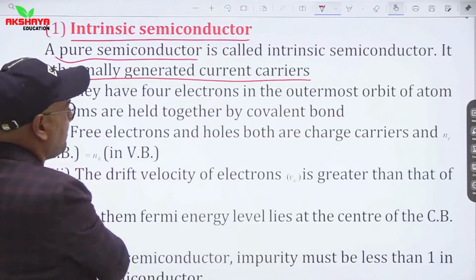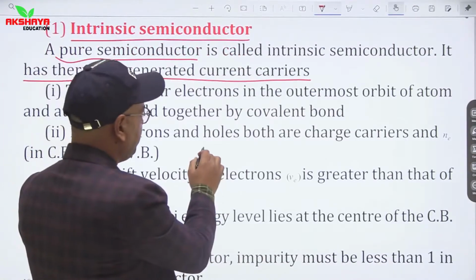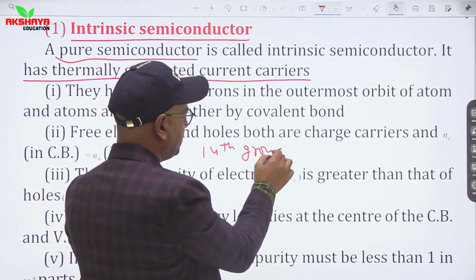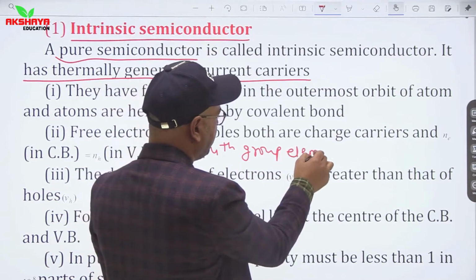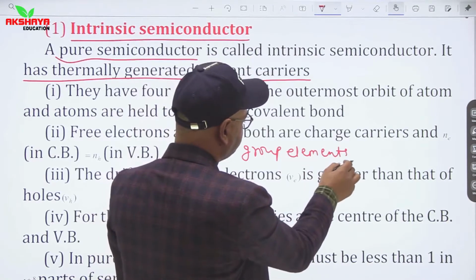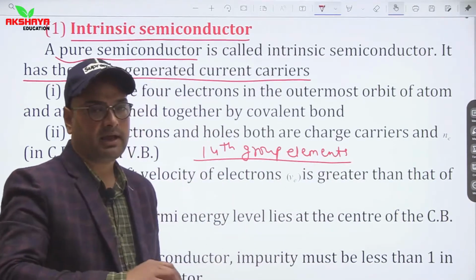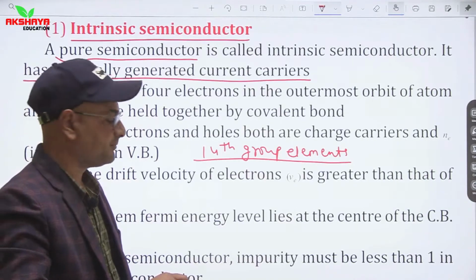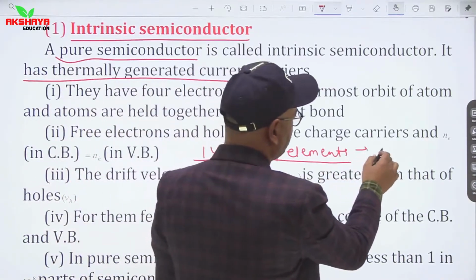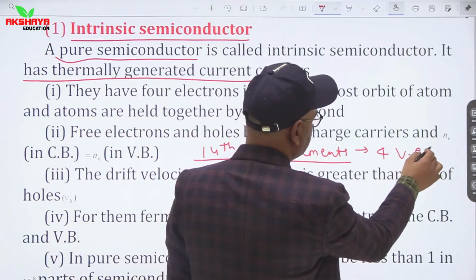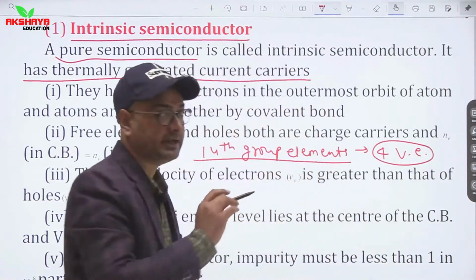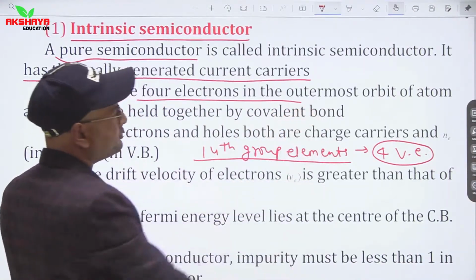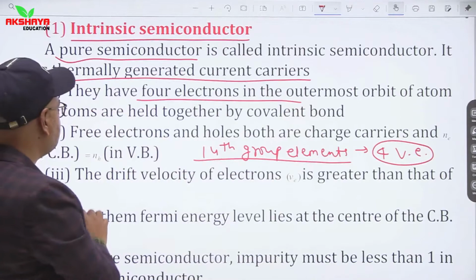Generally, if we talk about semiconductors, then 14th group elements of the periodic table are semiconductors, and these 14th group elements have a valency of 4. There are 4 valence electrons in semiconductors. Their valency is 4, so they have 4 electrons in the outermost orbit. It means they have 4 valence electrons.